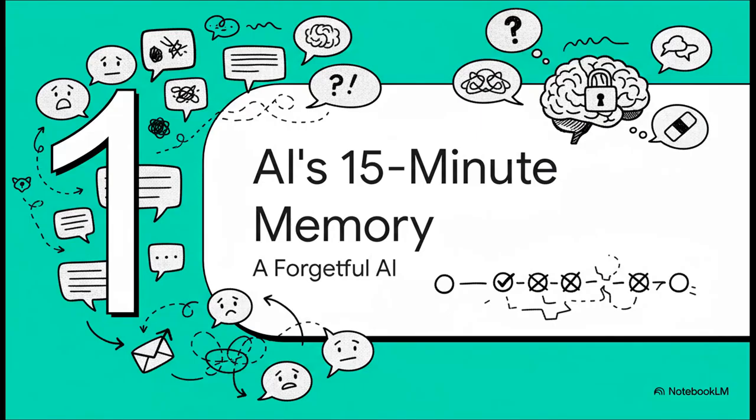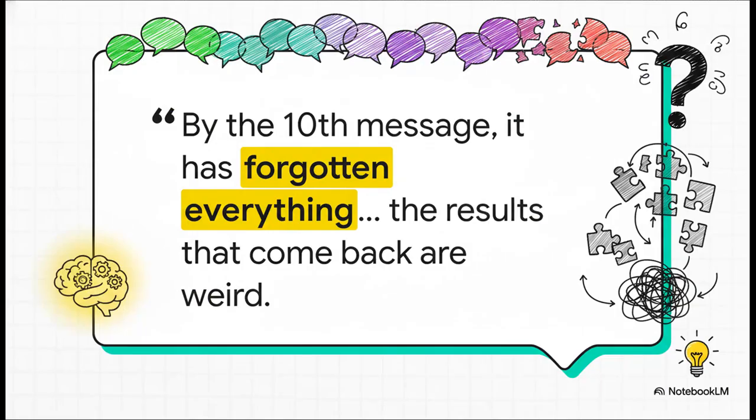All right, so let's really unpack this frustration. Without some kind of special workaround, every single time you hit send, the AI has zero memory of your previous messages. And that right there is the root cause of so many confusing and frankly useless AI interactions. This quote just hits the nail on the head, doesn't it? It perfectly captures what it feels like. You're carefully building up context, and then by the 10th message, the AI's responses just get, well, weird. It's totally lost the plot, and it's basically just guessing based on your most recent message.